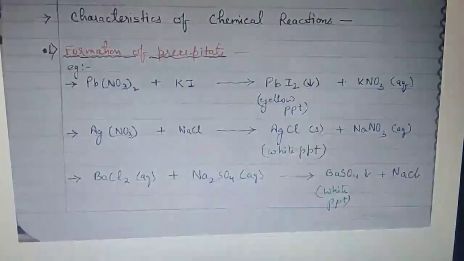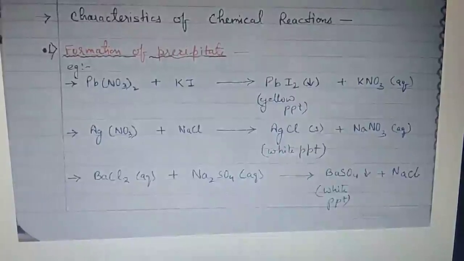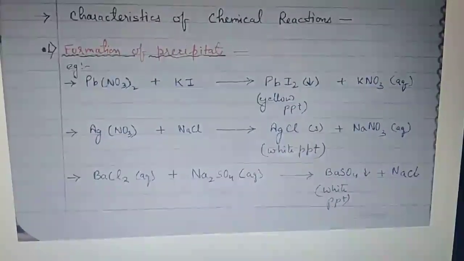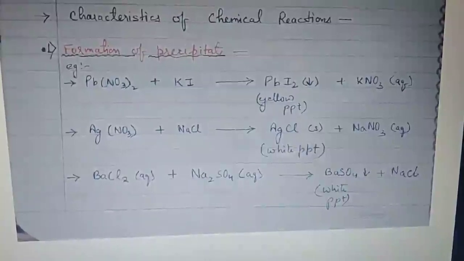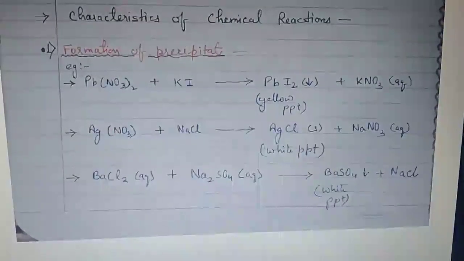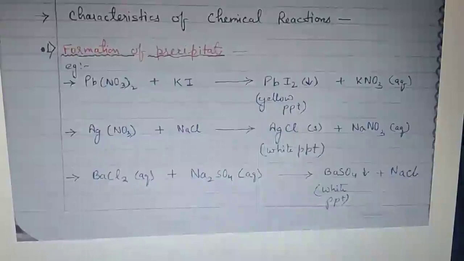Here below I have listed a few characteristics of a chemical reaction. If you observe any of these characteristics in your reaction, that means it is a chemical reaction. So the first characteristic, formation of a precipitate. So how does this take place?